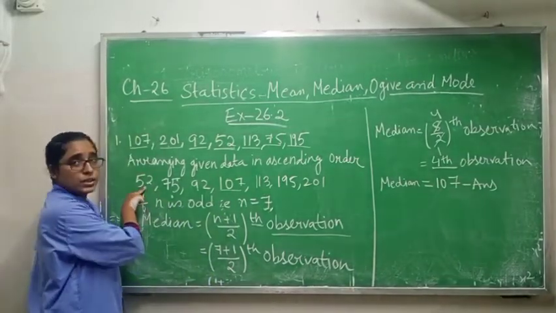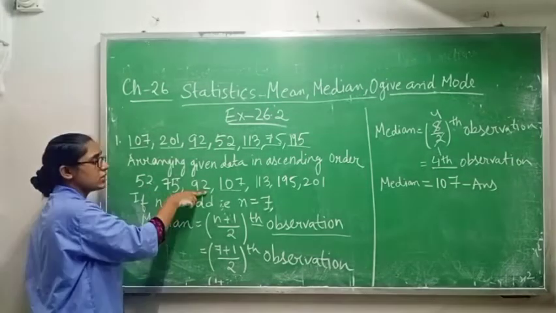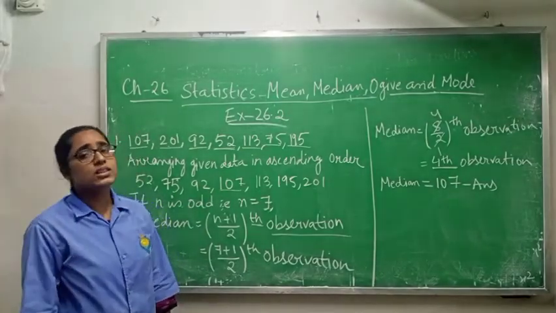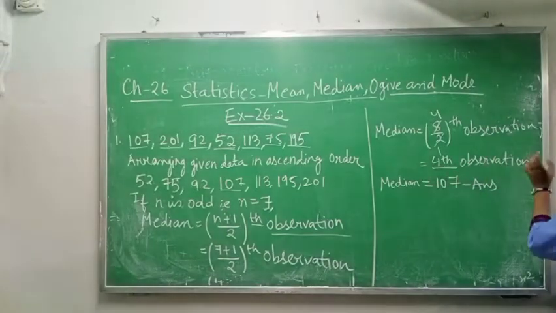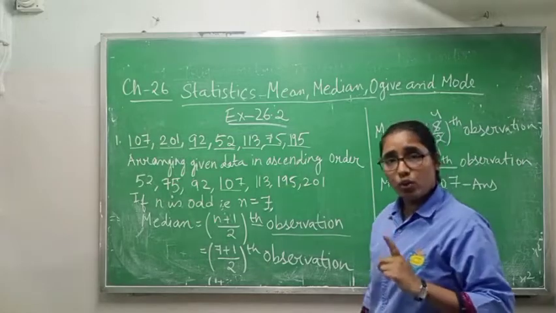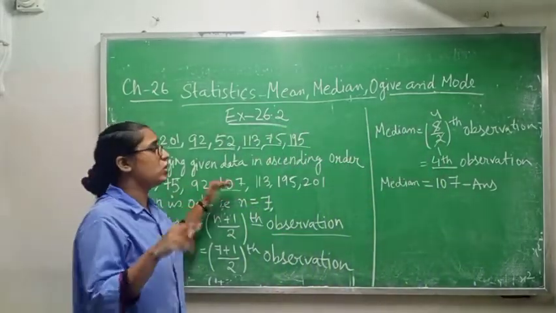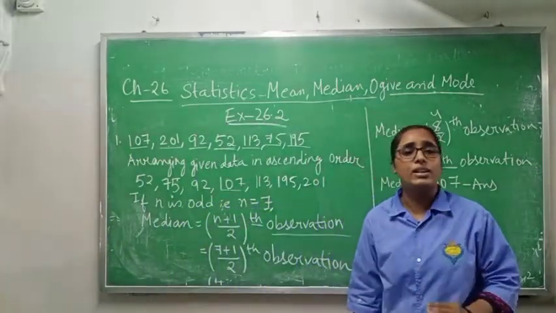In first position the number is 52, in second position 75, in third position 92, and in fourth position 107. So the median will become 107. You count first, second, third, fourth, so in fourth position 107 is coming, so median equals 107.